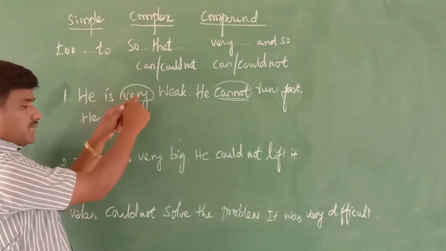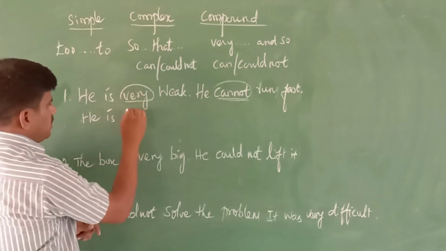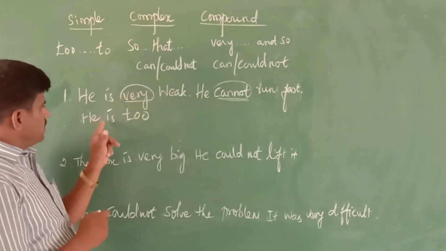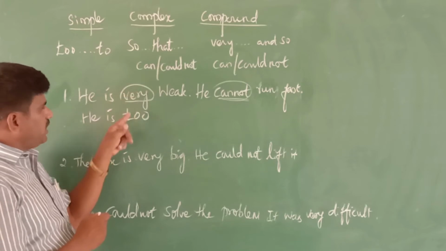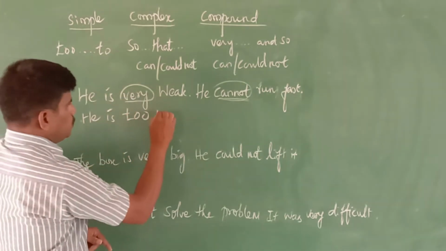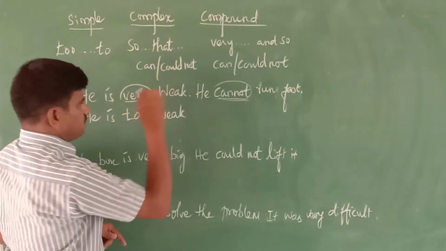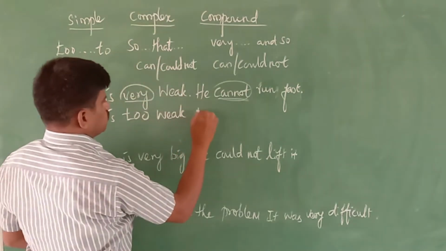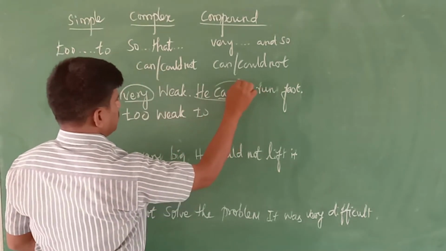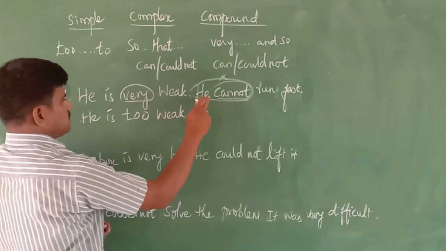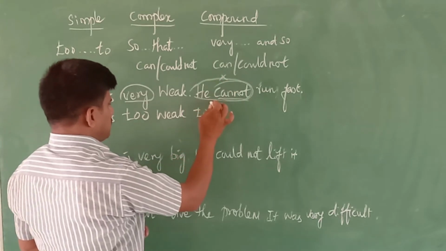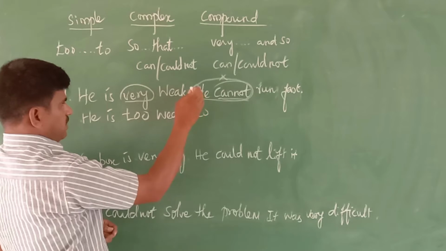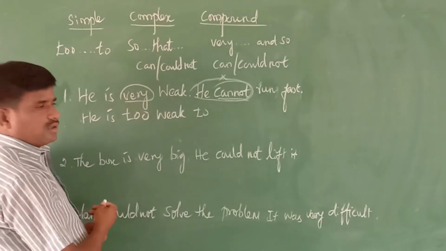In the given example, "very" should be removed. Use "too": He is too weak, instead of very. Again we use "to". We should not write "he" and "could not" again, because in the first sentence and the second sentence the subject is the same.